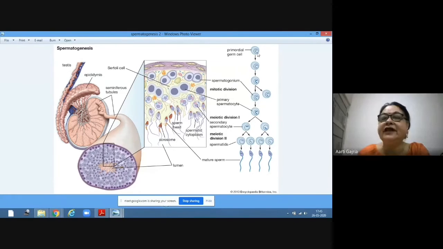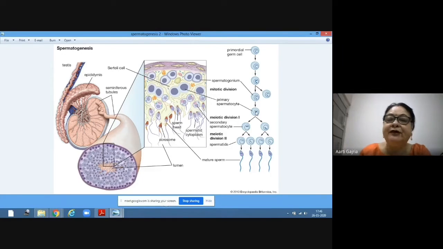Here you can see the number of chromosomes also. Suppose we have started with 2 chromosomes, they will increase in number. By mitosis, they will keep on increasing the number. Some of the spermatogonia will go on a further mitosis, cell division to form primary spermatocyte. This primary spermatocyte is also 2n.